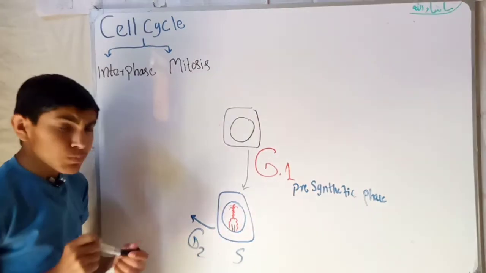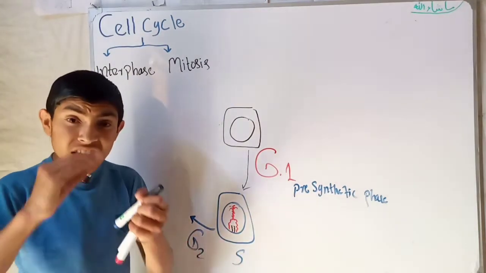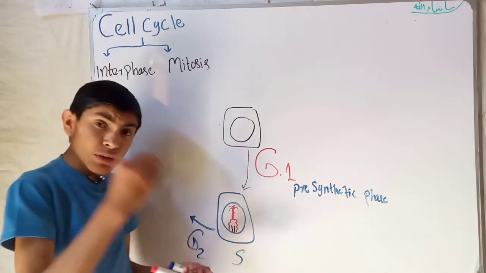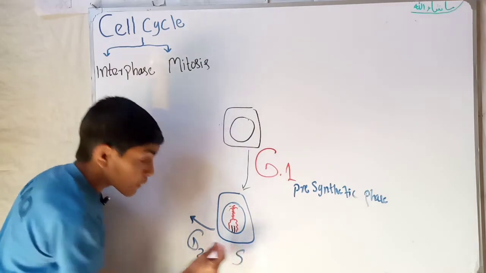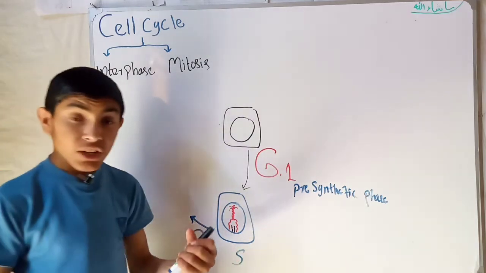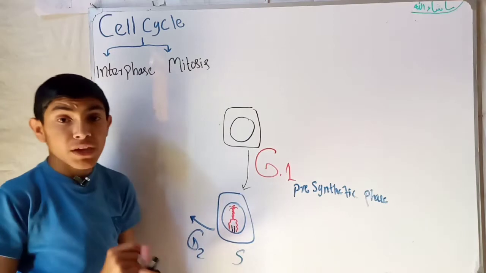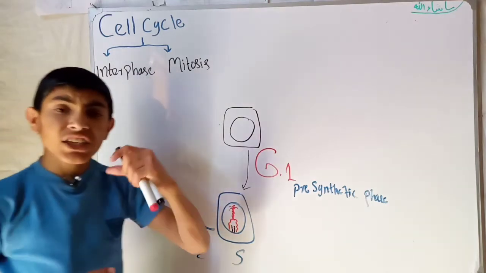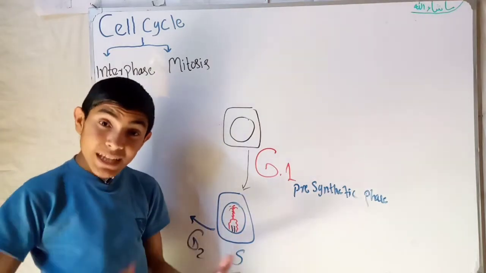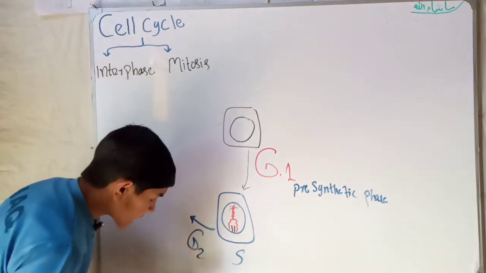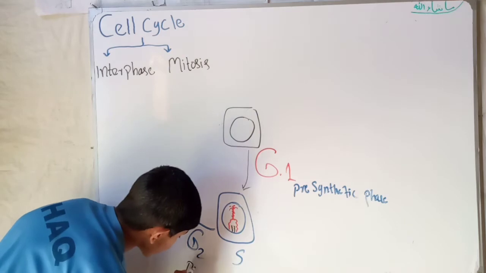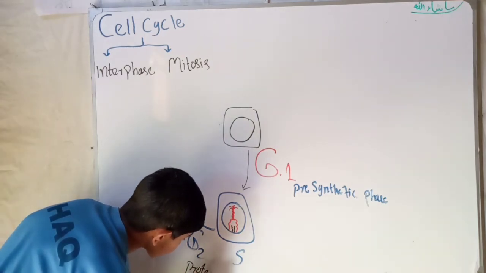In this phase also some synthesis occurs because the cell is now prepared to be divided, to enter the mitosis phase. For the mitosis phase there is also need of some protein. So in the G2 phase protein synthesis also occurs.